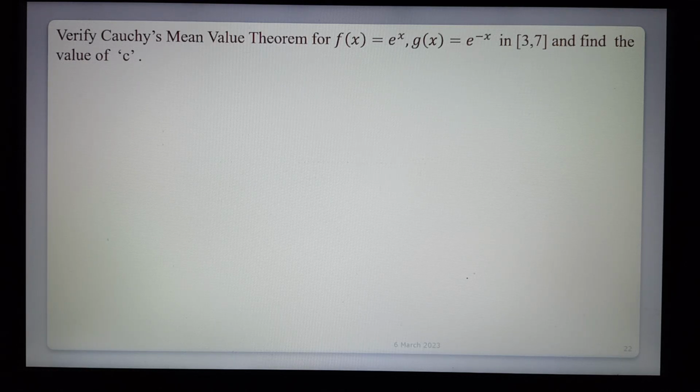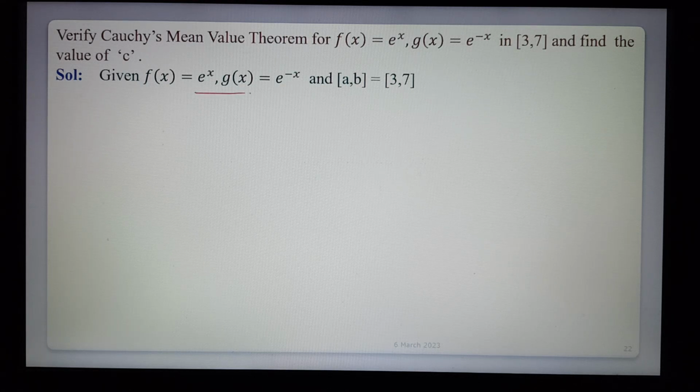Verify Cauchy's mean value theorem for f of x equals e power x, g of x equals e power minus x, in the interval 3, 7. Find the value of c. So these are the given functions. Both are exponential functions, and both are clearly continuous and differentiable.